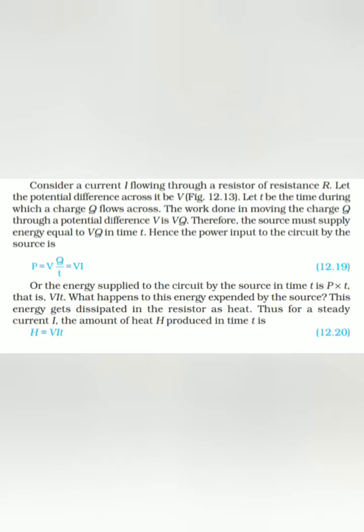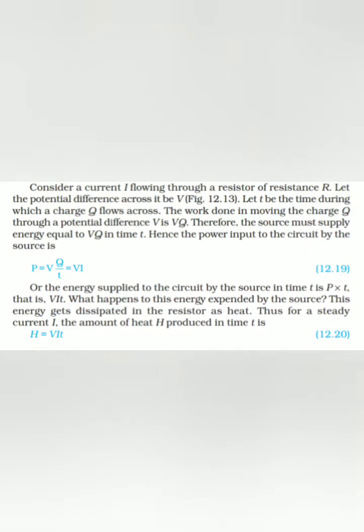Hence, the power input to the circuit is given by P = V into Q by t. And we know that Q by t is the rate of flow of charge, which represents current. In turn, P = V into I. That is, P = VI.